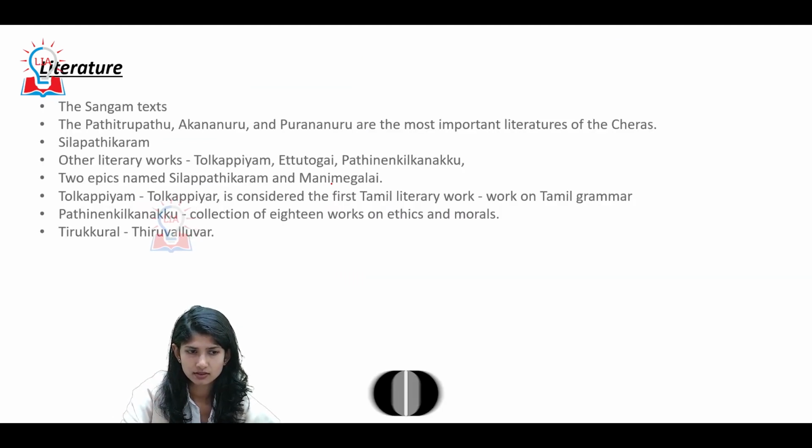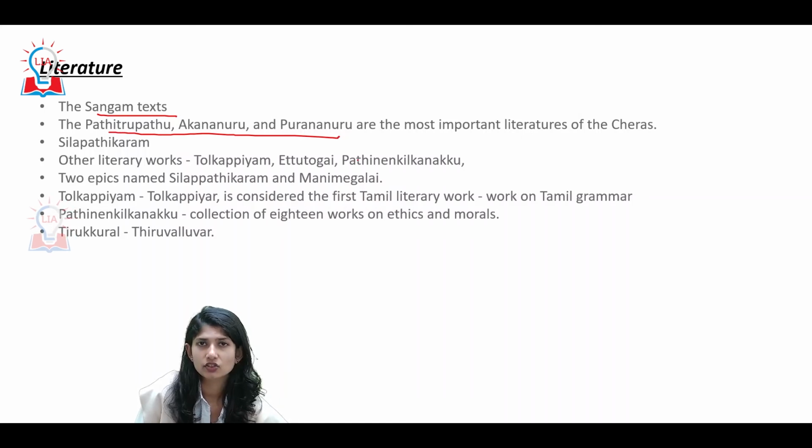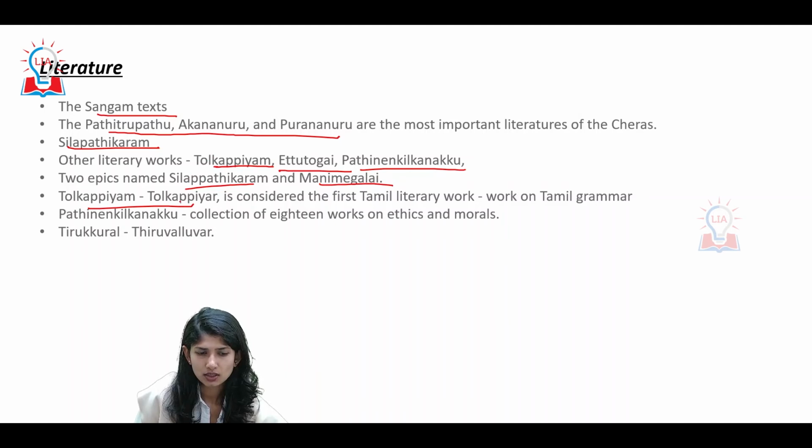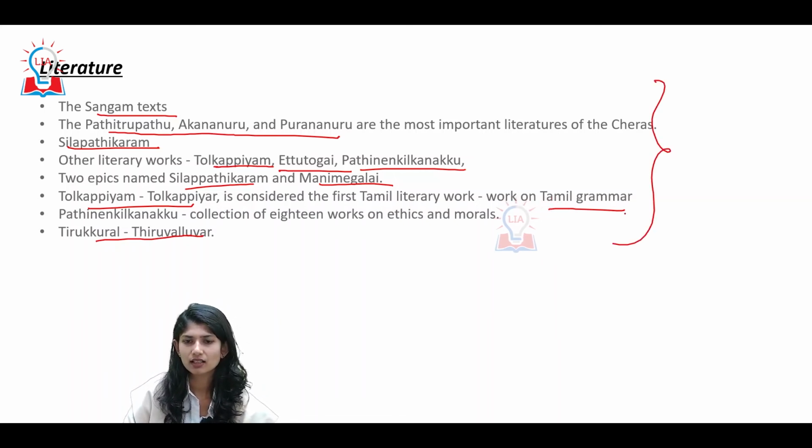Alright. Now look at the literature. Sangam texts. Now these are the other literature during the Cheras, which are important. The one we have discussed is Silapadikaram. The epics being Silapadikaram, Manimekalai, and Tolkappiyam written by Tolkappiyar. It is about Tamil grammar. Then Tirukural is written by your Tiruvalluvar.